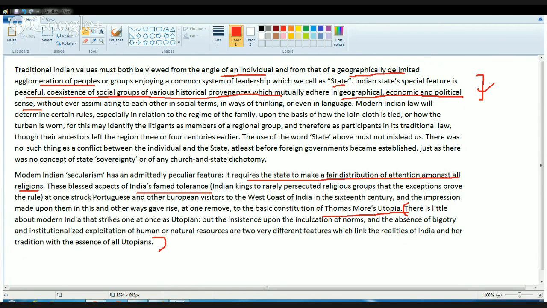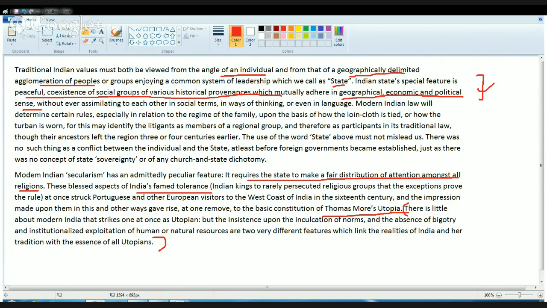So that clearly says what the two connecting links are that combine the individuality of India and the relation of India to an ideal world. The two concepts are inculcation of norms, and absence of bigotry or institutionalized exploitation of resources. These are the concepts which show the striking features of modern India.